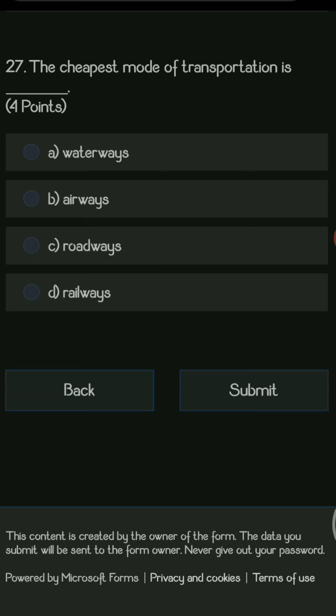Next question. The cheapest mode of transportation is. Here you have four options: waterways, airways, roadways and railways. Among all these four options, waterways is the cheapest mode of transportation. Hence this is the right answer.